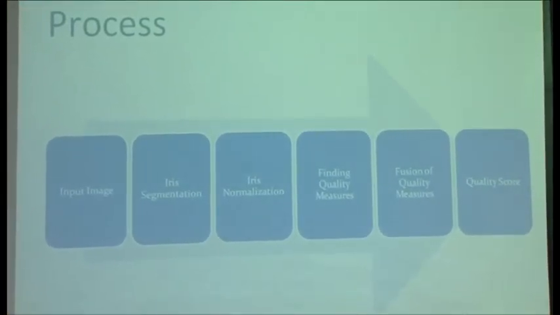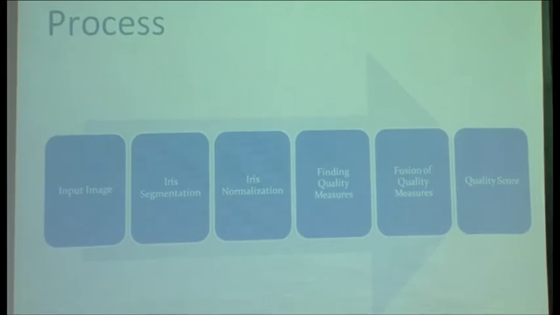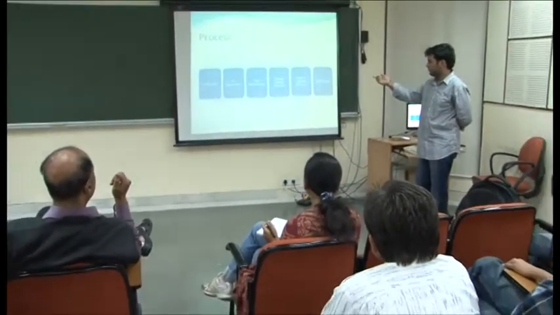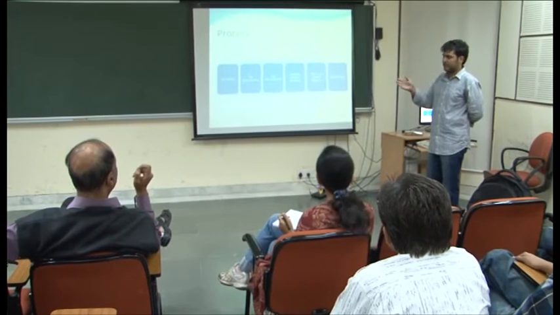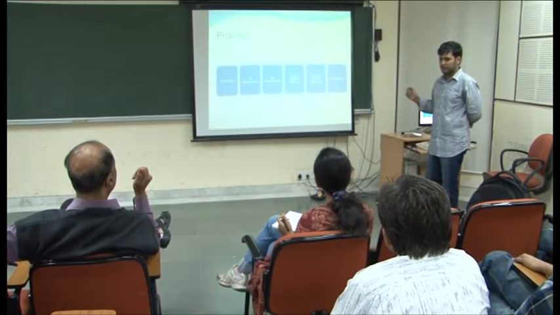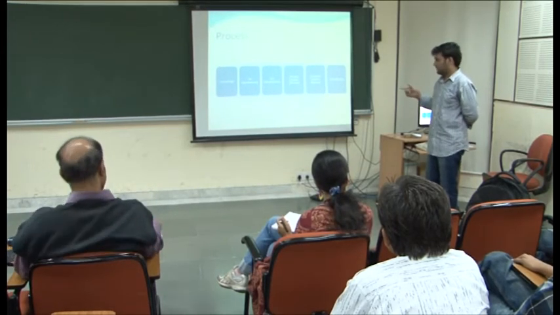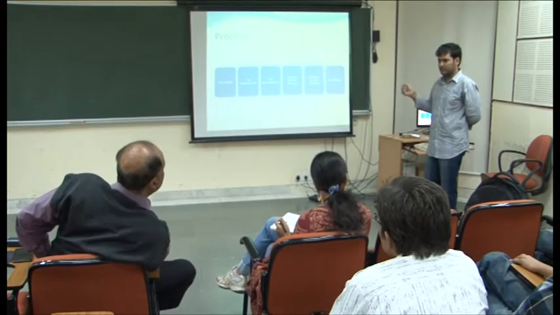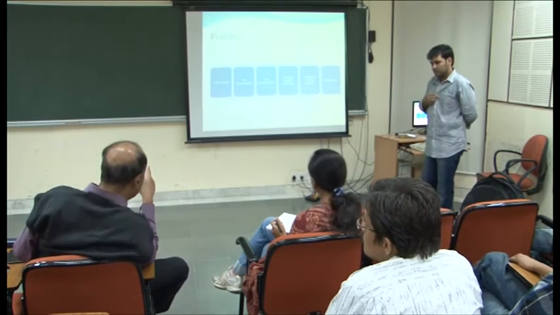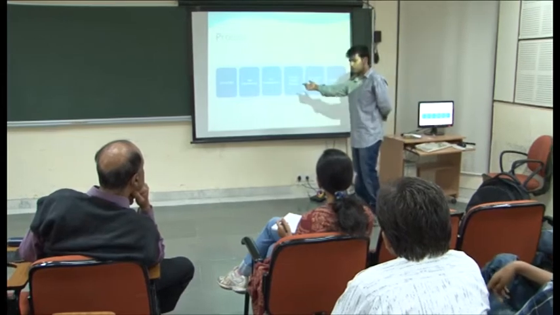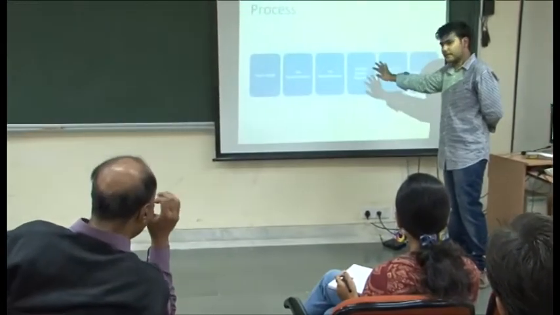Actually, sir, in the beginning I started reading about iris segmentation. Why do you need that? They are all available. Only your work is iris quality. So actually, when you segment the iris, the present method that we are using is the Hough transform and the integro-differential operator. That gives an accuracy of 50%. So basically, if the iris is not correctly segmented, then the normalized image would not be correct.